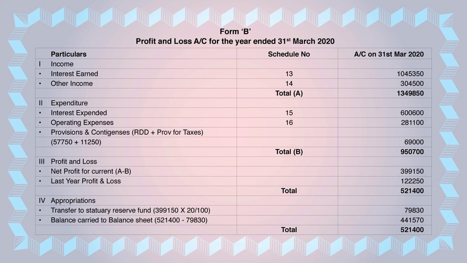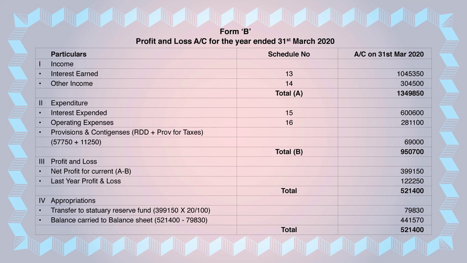Then you take balance carried to balance sheet: 5,21,400 minus 79,830. You deduct both and you get 4,41,570. That is nothing but balance carried to balance sheet. Then you have to total the fourth appropriation: 79,830 plus 4,41,570. You add both and you get 5,21,400. So we completed Form B.